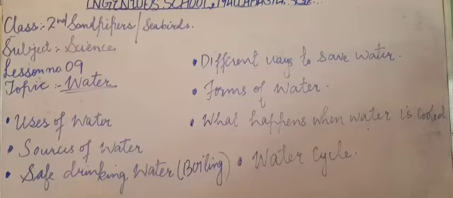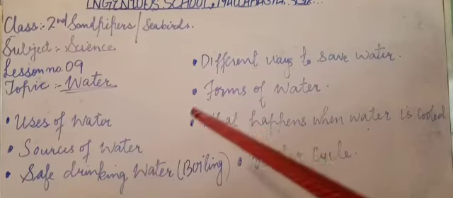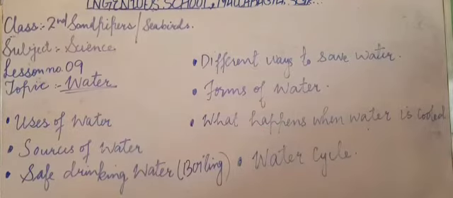My dear kids, we also learned about the different forms of water. As you all know, water has three forms, that is solid, liquid, and gas, isn't it? These are the three forms of water: solid, liquid, and gas. So we learned about these forms of water and how these forms are interchangeable.